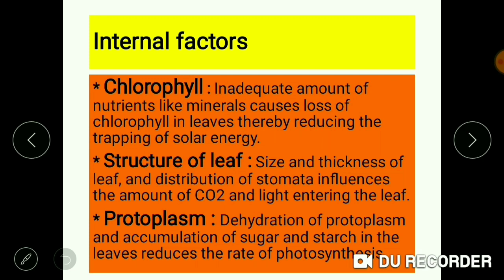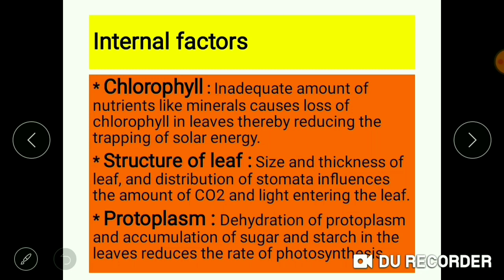Now we move on to internal factors. There are three internal factors: chlorophyll, structure of leaf, and protoplasm. The inadequate amount of chlorophyll in leaves will reduce the trapping of solar energy. We studied in the last class that chlorophyll plays a major role in trapping the photons of light energy.